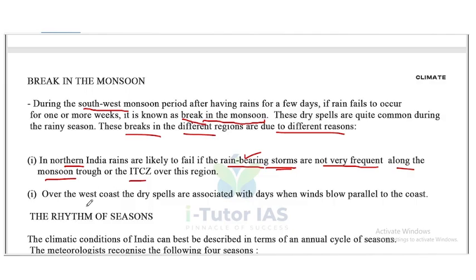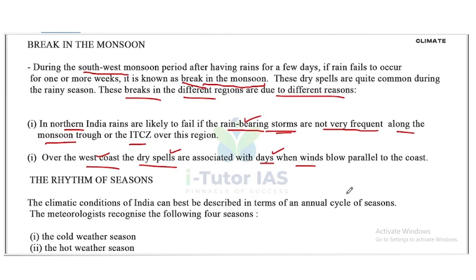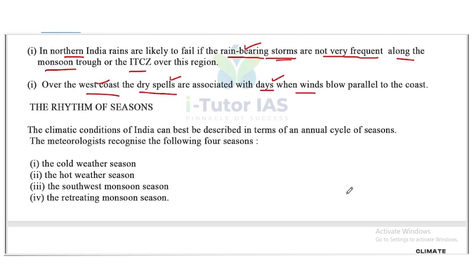And next, over the west coast, the dry spells are associated with the days when winds blow parallel to the coast. So these are some reasons for the break in monsoon in different regions.